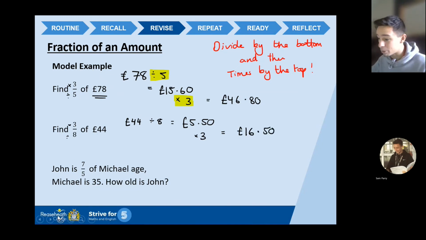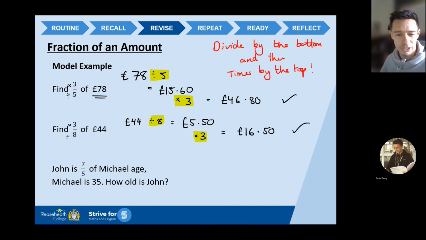£16.50. Once again, I'm going to say this until I'm blue in the face. Divide by the bottom and then times by the top. Gives you your final answer. There we go. I've got 2 correct answers so far. I'm going to tick them. Boom, boom.